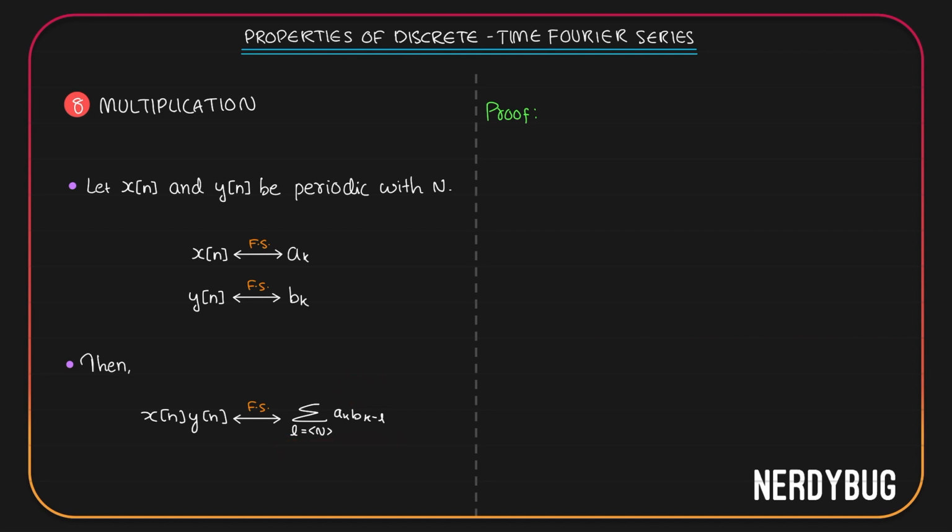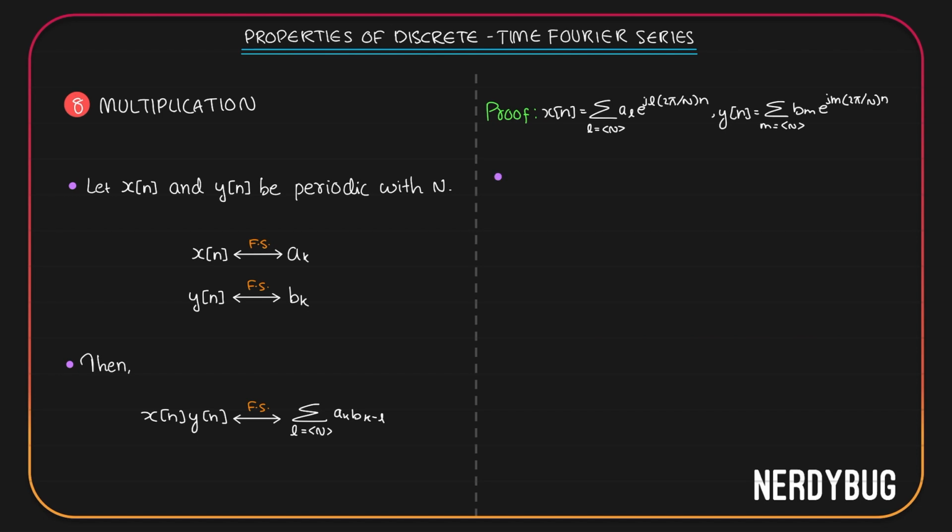Let us try to prove this. x of n can be written like this, summation where L can take any N consecutive integer values, al e raised to j L 2 pi by N n. I have taken L for the same reason as before. I want to distinguish the terms that come from x of n. Let us write y of n. For y of n, I am taking the variable m. m can take any N consecutive integer values. bm e raised to j m 2 pi divided by N n.